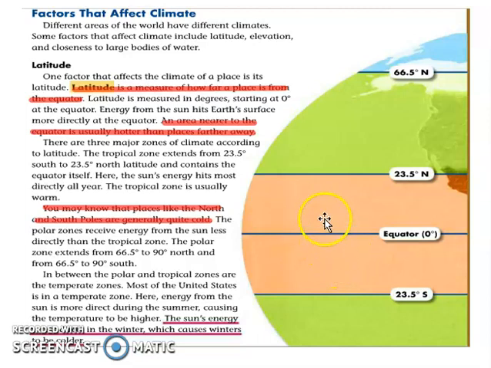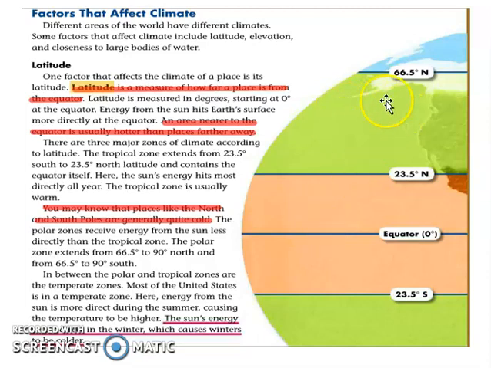Okay. This color shows you if your country or your continent is near the equator, your climate possibly will be hot. Because the heat directly shines in this area.